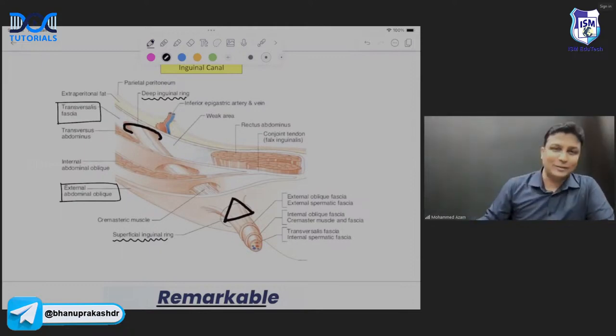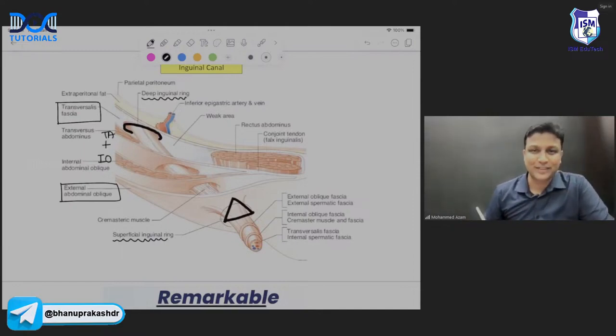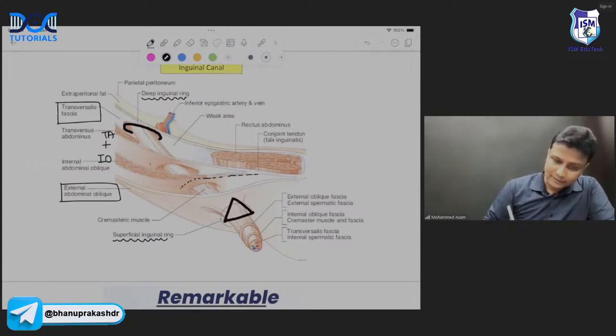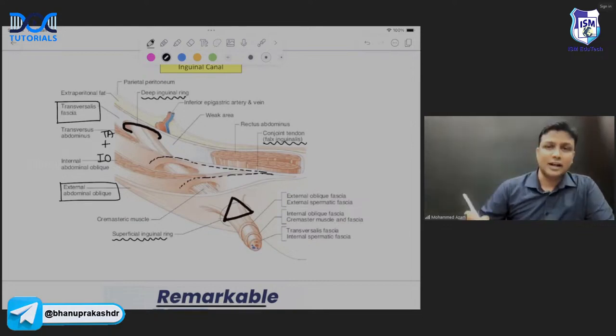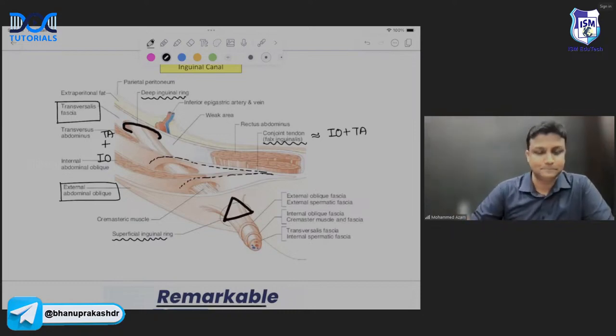Now, what is left out in the middle? That is your internal oblique and the transversus abdominis, sir. Join these two. I mean to say, the internal oblique aponeurosis will go here, and even the transversus abdominis aponeurosis will go here. Together they will join to form the conjoint tendon. Conjoint tendon is also known as falx inguinalis. It is formed by internal oblique plus transversus abdominis.